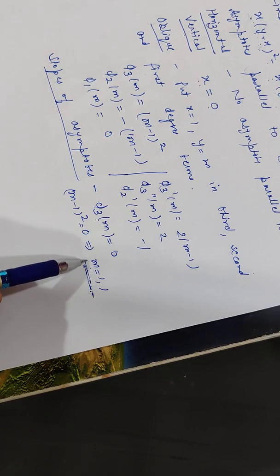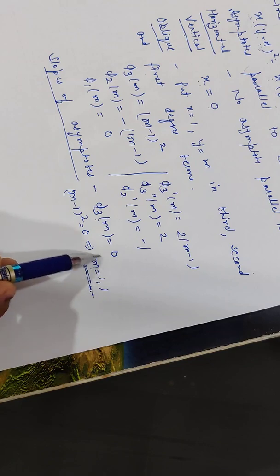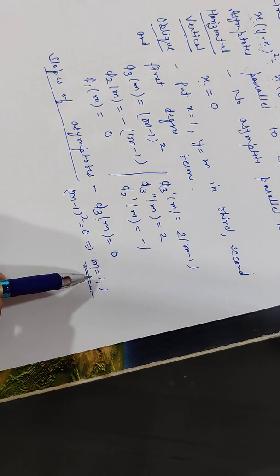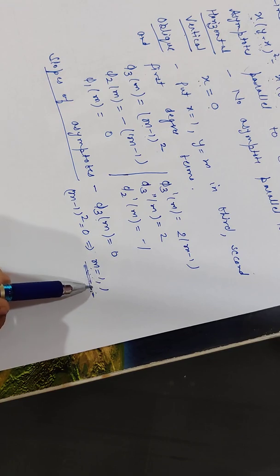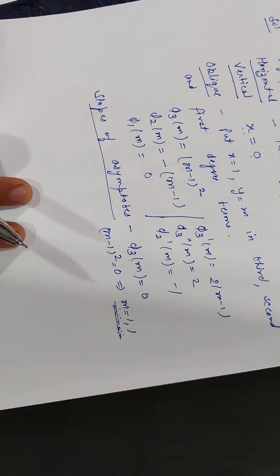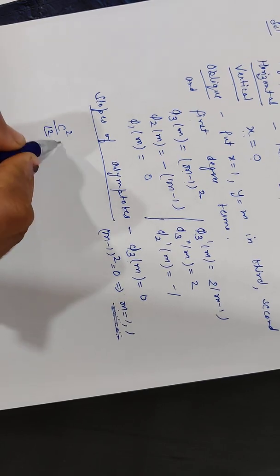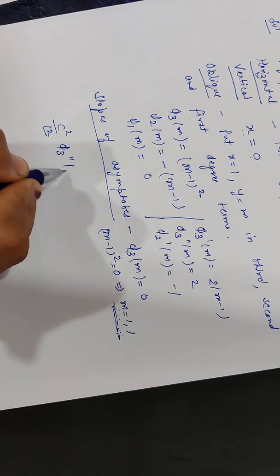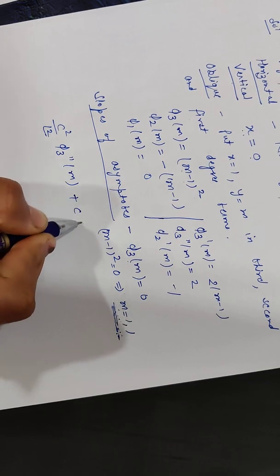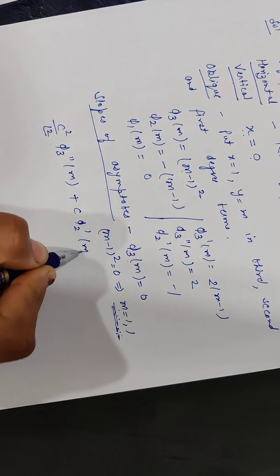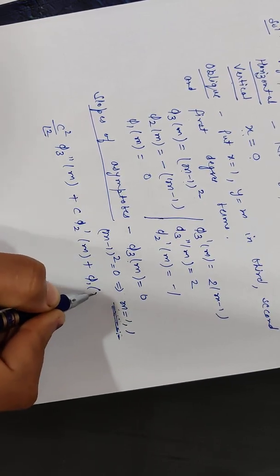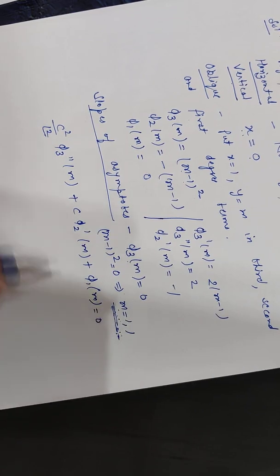Now corresponding to this value of m, we will find the value of c. We will find two different values of c, and that can be found by the quadratic equation in c. That equation is c square by factorial 2 times phi 3 double dash m plus c times phi 2 dash m plus phi 1 of m equal to 0.